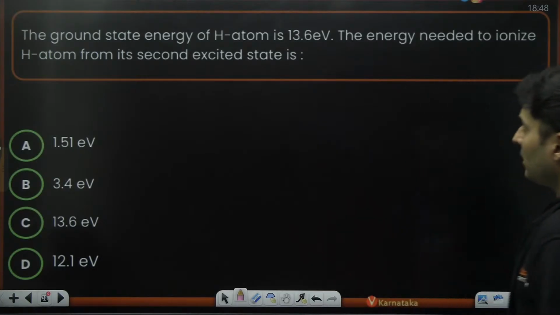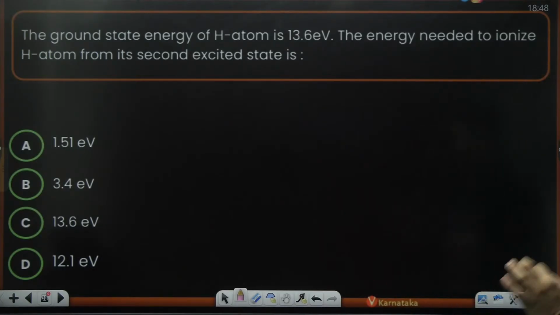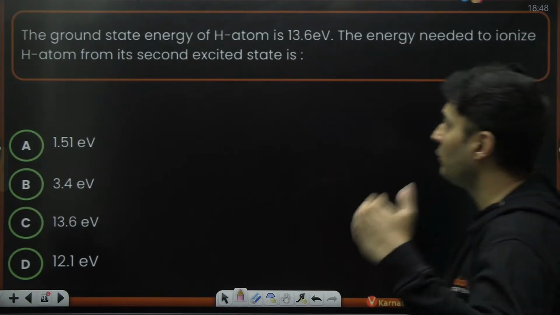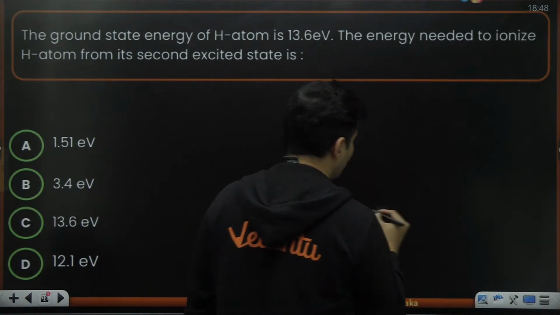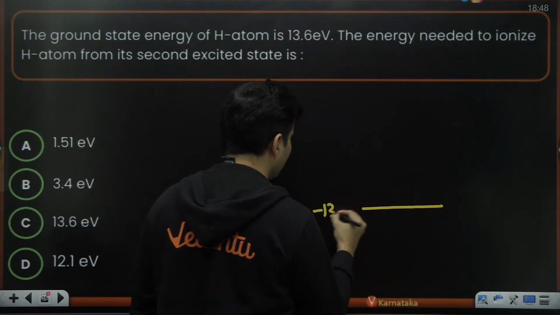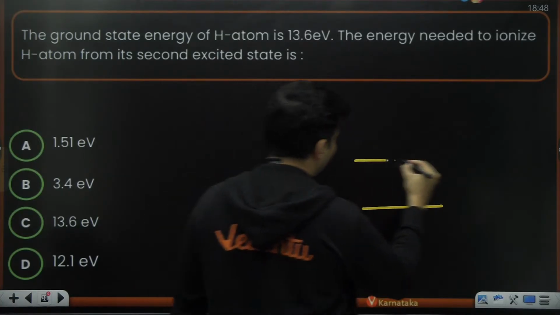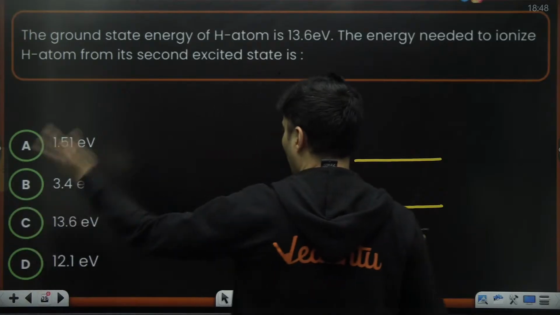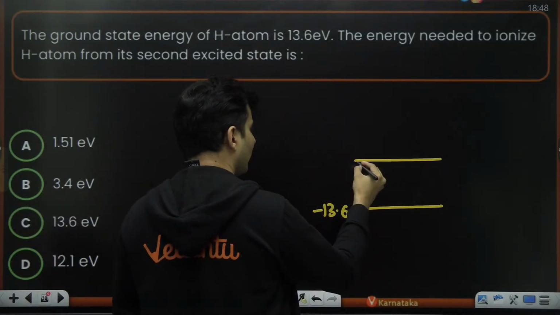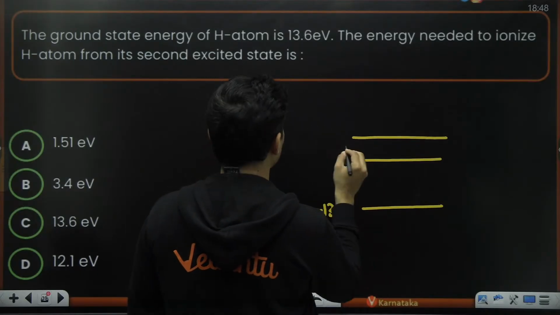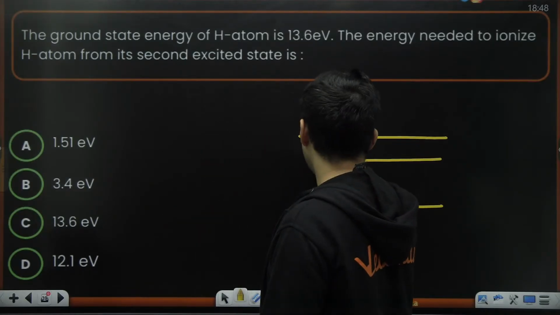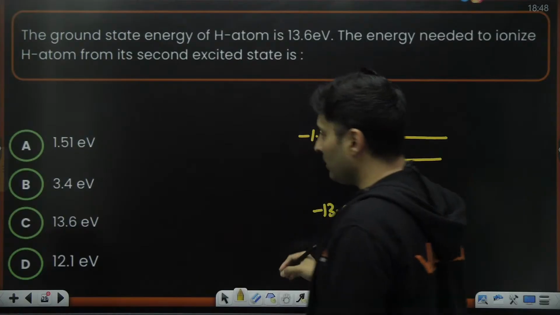The ground state energy of hydrogen is this much. What is the energy needed to ionize it from the second excited state? Okay. So ground state energy is minus 13.6. Then the first excited state is over here, then the next excited state is over here. So this energy, guys, will be minus 1.51. Everybody will know this.